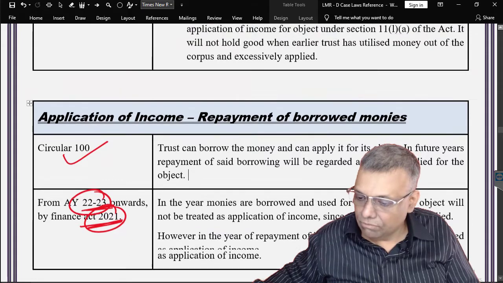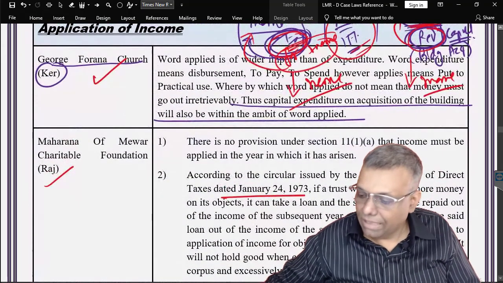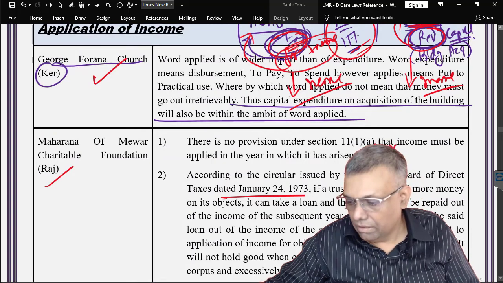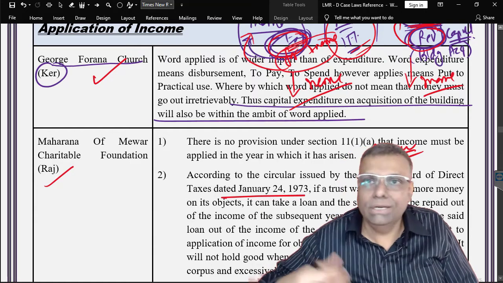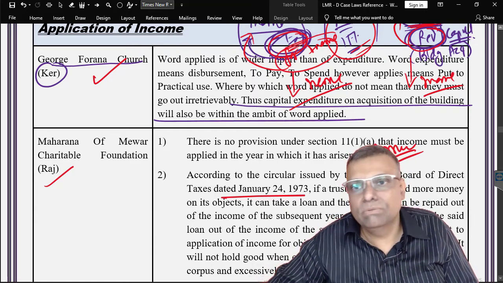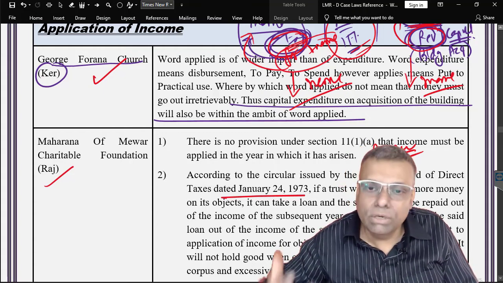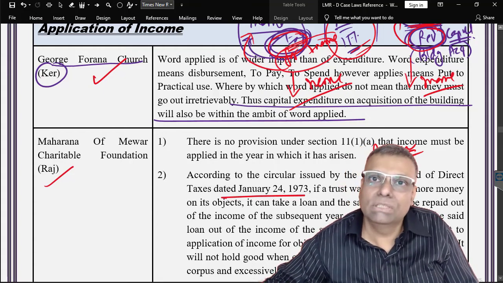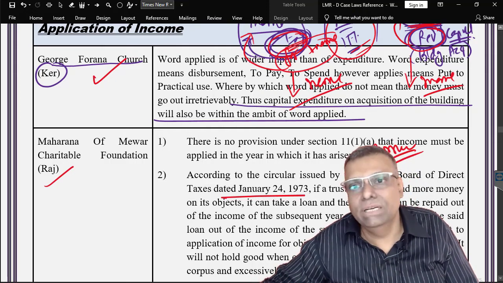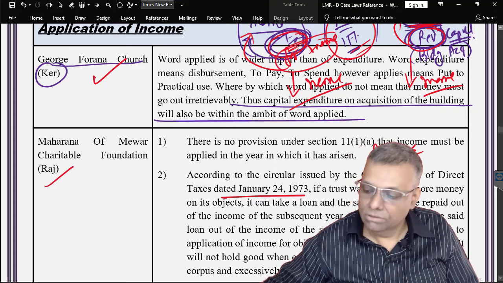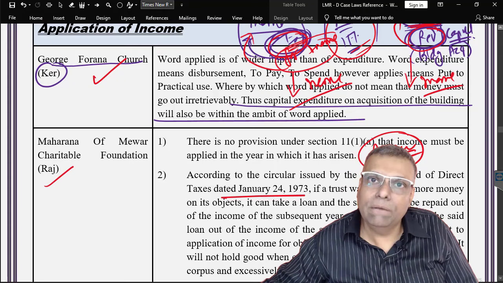Now, first of all, friends, can the trust borrow the money? Understand this very carefully. The trust can borrow the money. Supposing in a particular year the trust wanted to apply money for the object of the trust, but it did not have liquidity. Say, for example, there was a natural calamity and they really wanted to help the poor people, so they did it, but they borrowed the money. So the first point is, can you borrow the money? The trust has the powers to borrow the money.